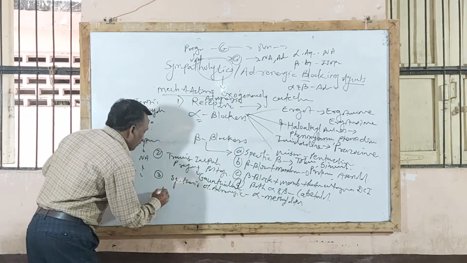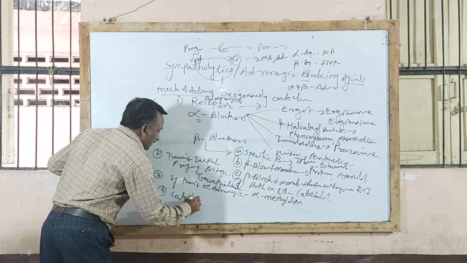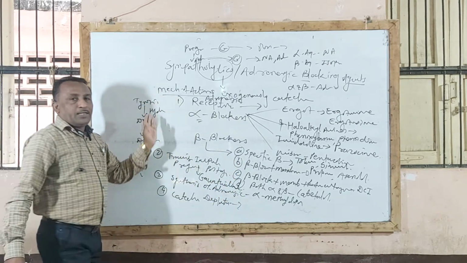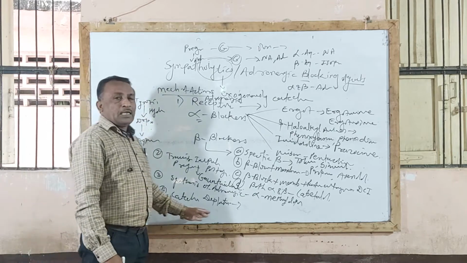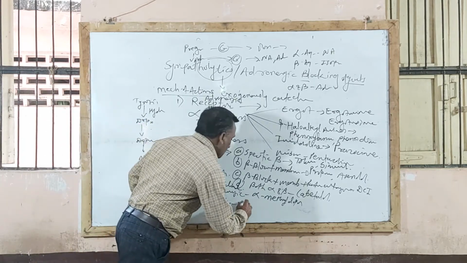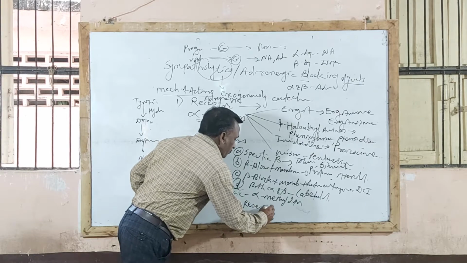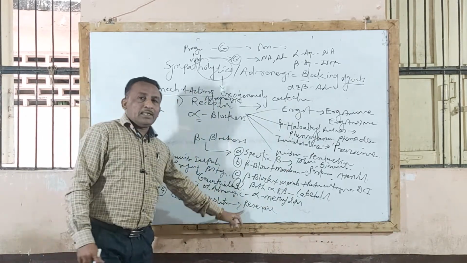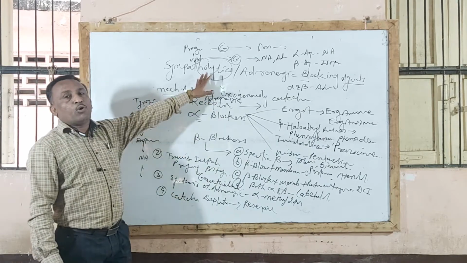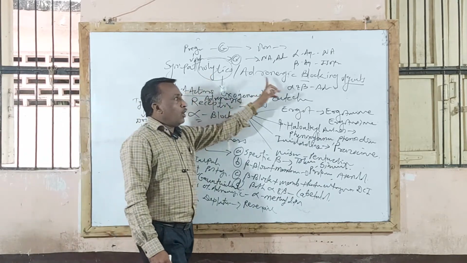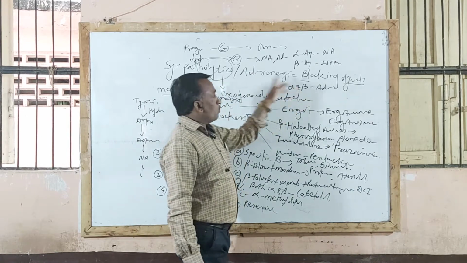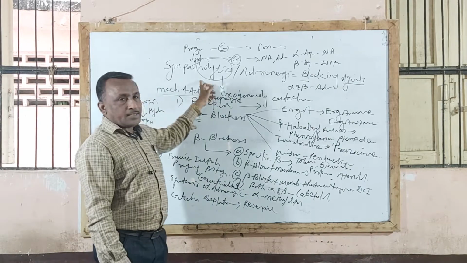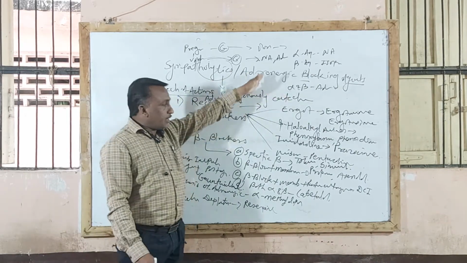And the last, fourth type is called catecholamine depleters, which decrease the level of catecholamines, that is adrenaline, noradrenaline and dopamine, and therefore are called catecholamine depleters. Example, reserpine, which acts by depleting the level of catecholamines. So these are the four types of sympatholytic or adrenergic blocking agent. Sometimes for 4 marks they may ask: define and classify sympatholytic agent or adrenergic blocking agent. These are the 4 types.